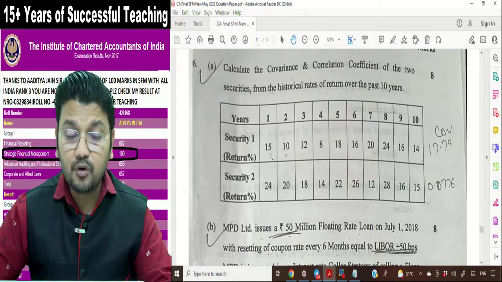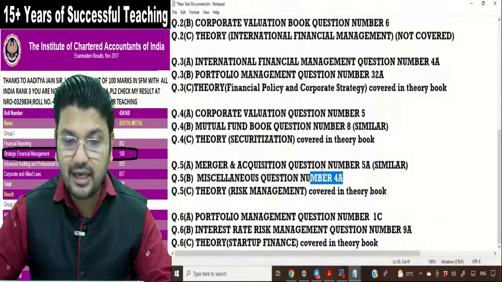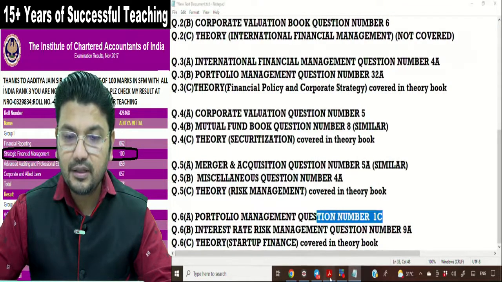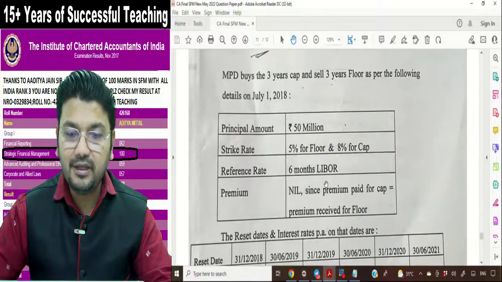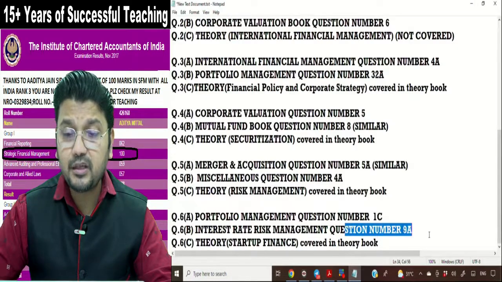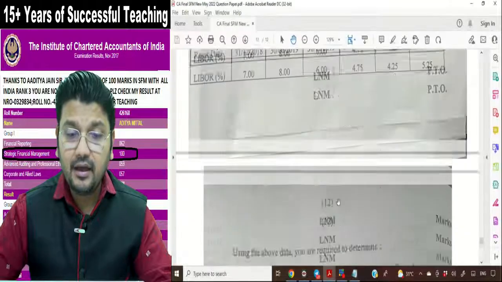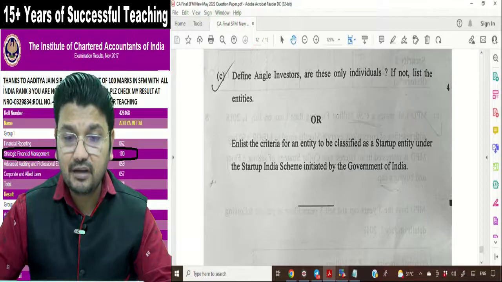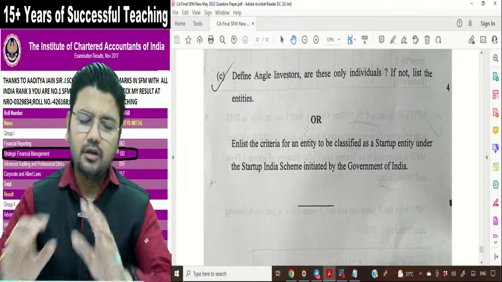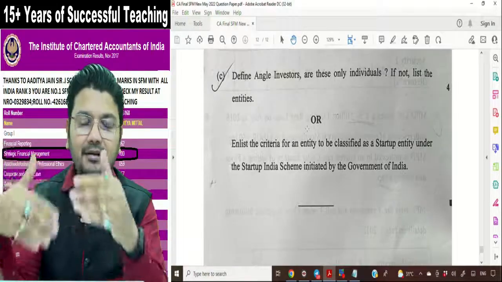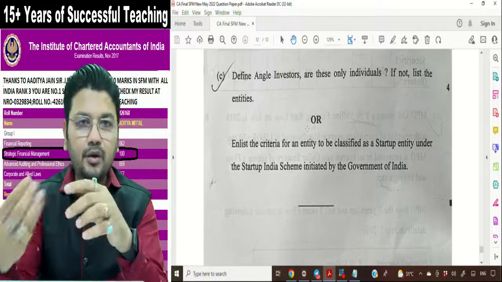6A is from portfolio management. The same question, ditto the same question, is covered in question number 1C. Question number 6B is the same question covered in our material as question number 9A, and question number 6C is covered in startup finance. The same theory is covered. So everything is covered apart from one theory question and one practical, where 50% portion is conceptual.